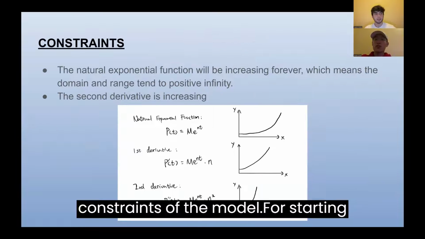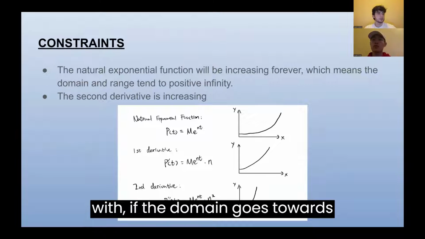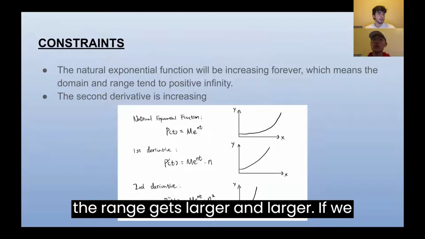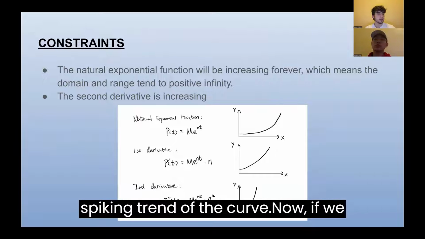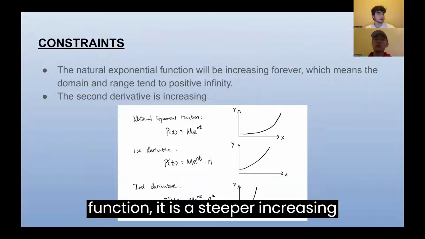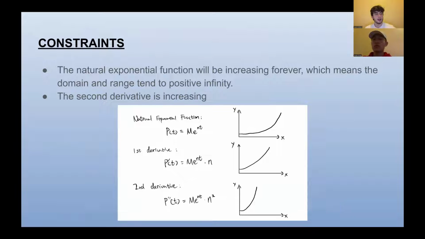Now, there are some constraints of the model. Starting with, if the domain goes towards positive infinity, the rate of change of the range gets larger and larger. If we take the first derivative of the function, it helps us visualize the spiking trend of the curve. Now, if we take the second derivative of the function, it is a steeper increasing trend with the algebraic expression of m times e to the nt times n squared.